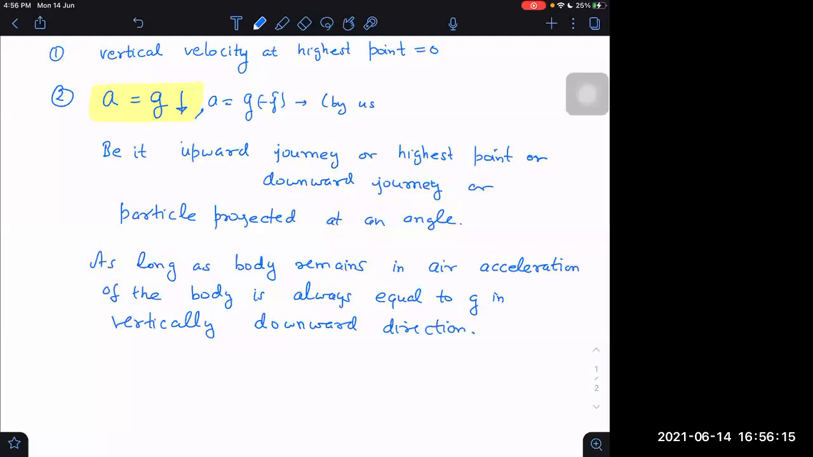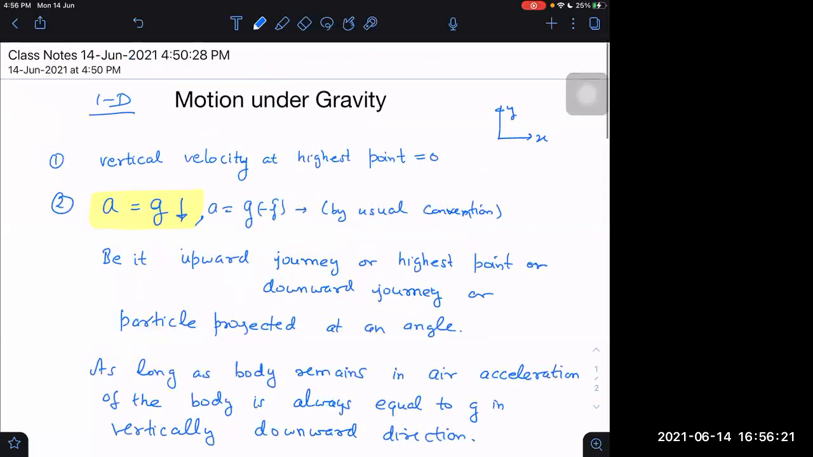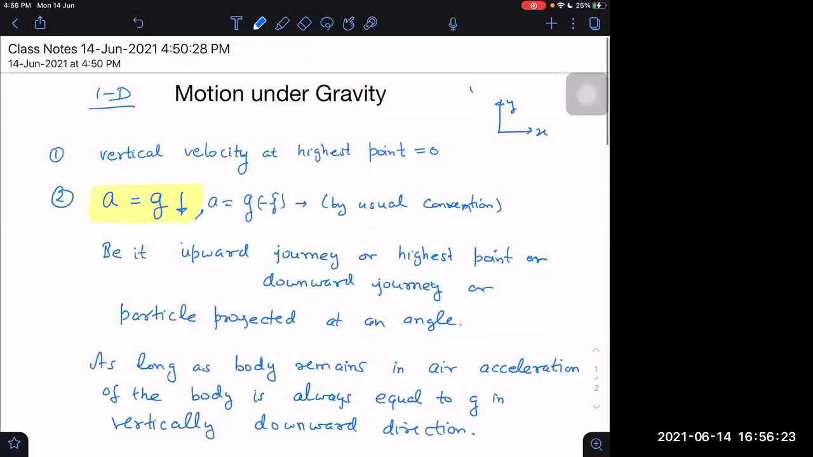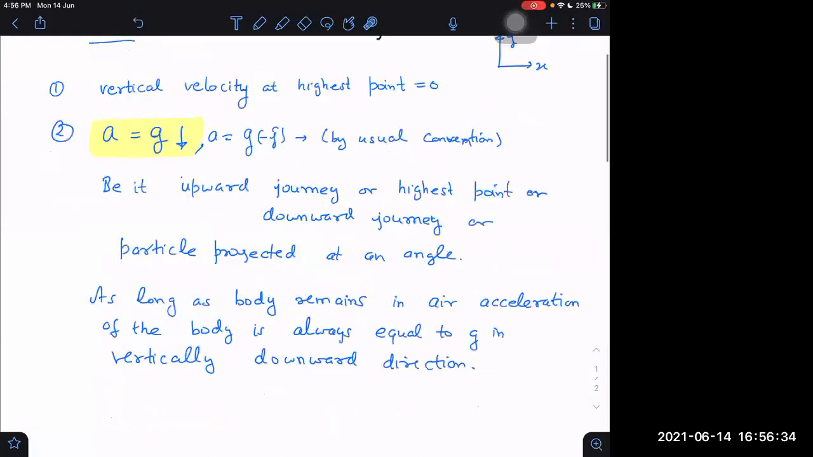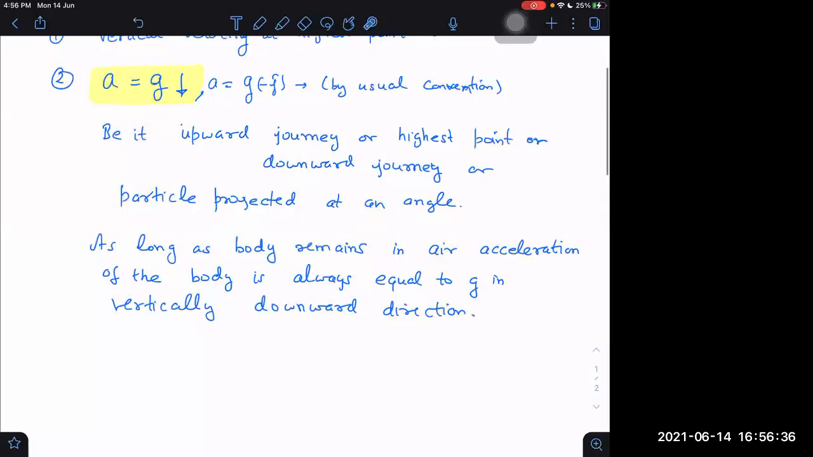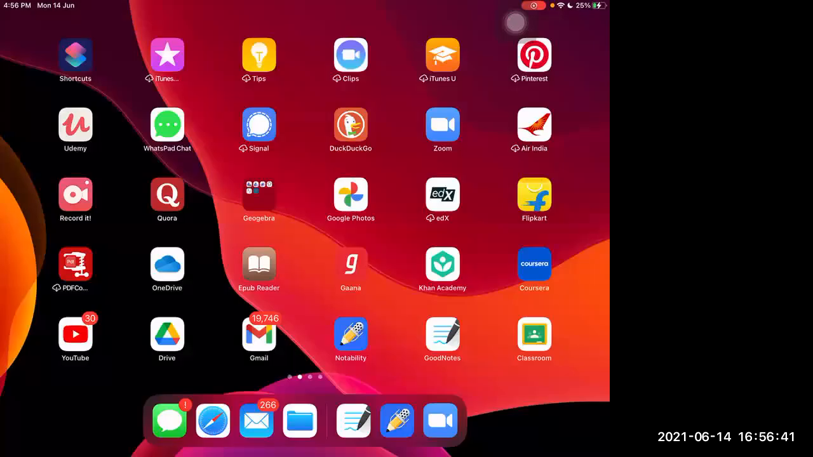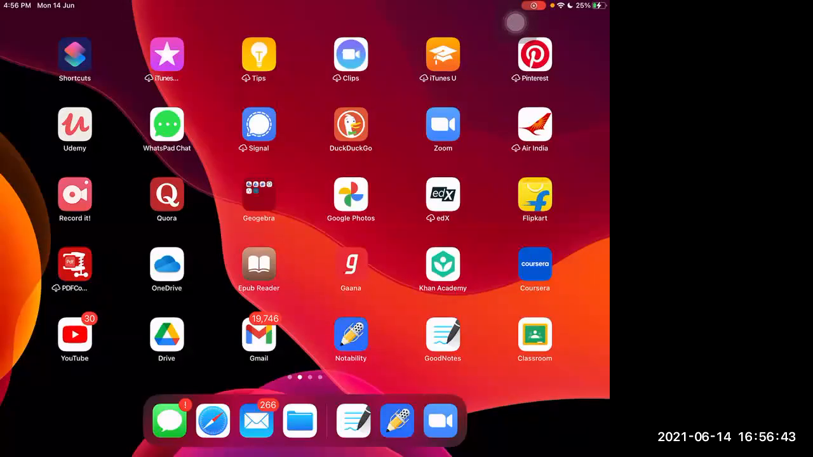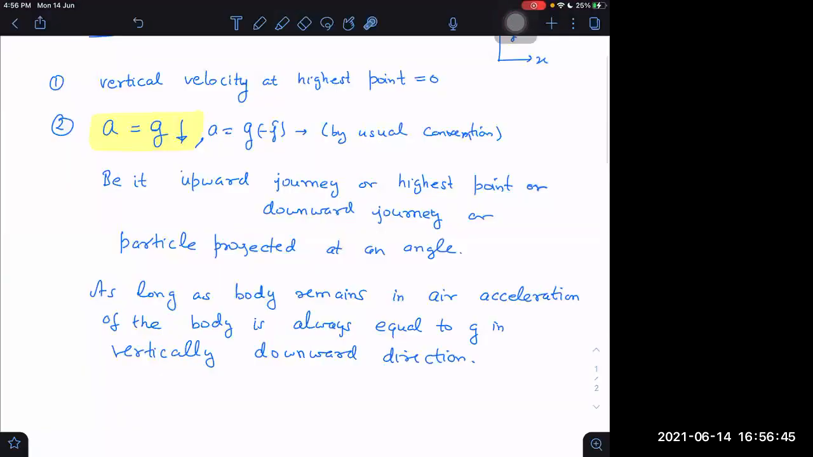This is by usual convention. What is our usual convention? Usual convention is we take the y-axis as the vertically upward axis, and we take vertically upward as positive y. Is that fine? Okay, you are there with me. I have to check sometimes. I feel maybe I have lost the connection.